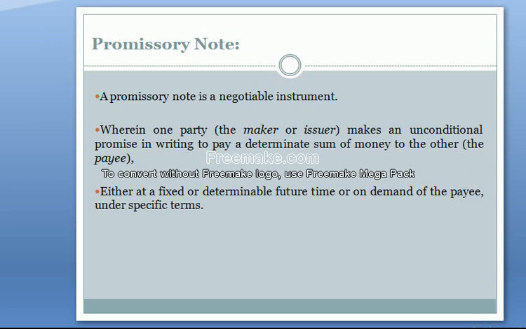Now the question comes to mind: this is a written promise, so will it be secured or not? Generally, dear students, keep in mind that promissory notes are unsecured, which means it is more like a formal IOU.